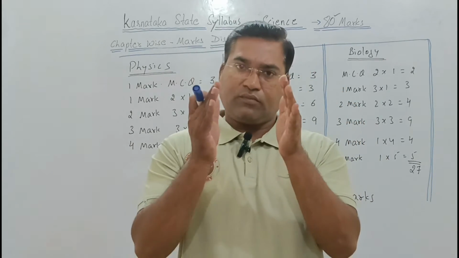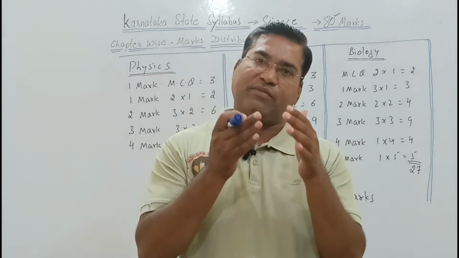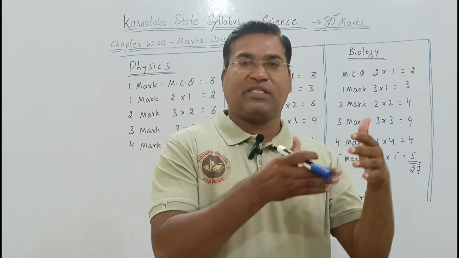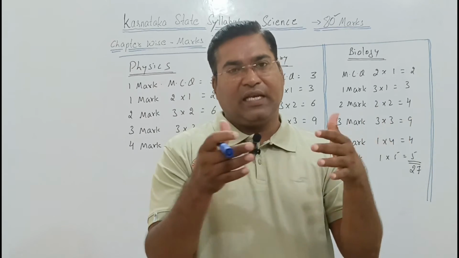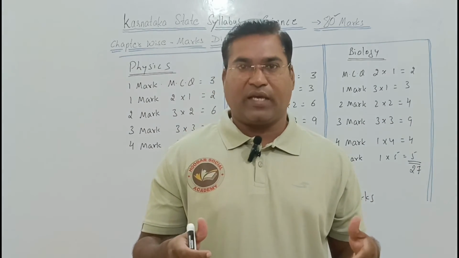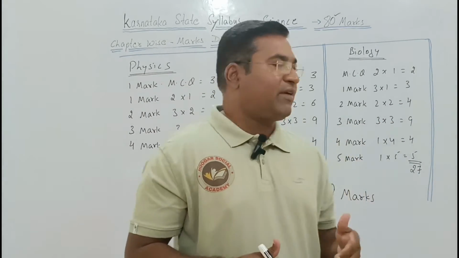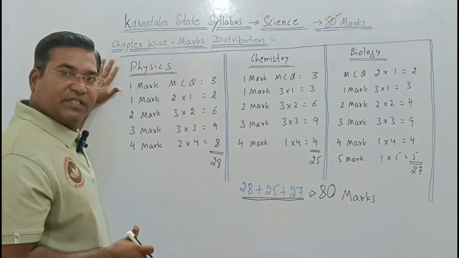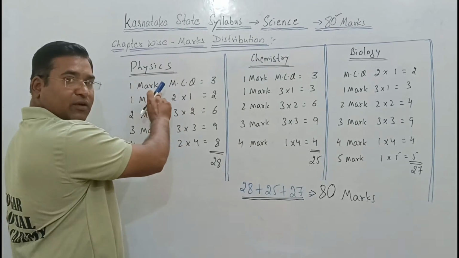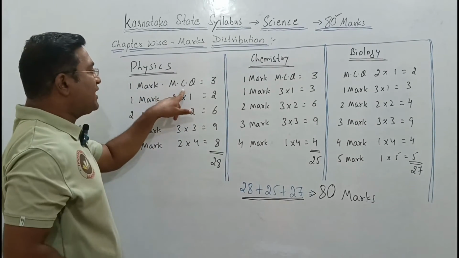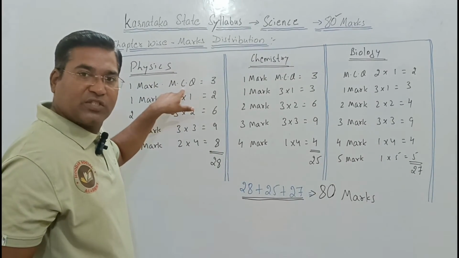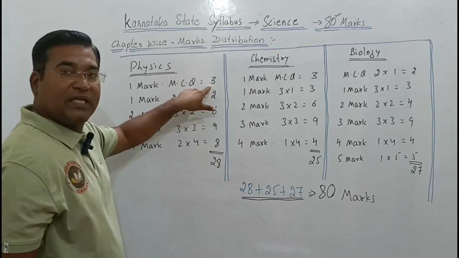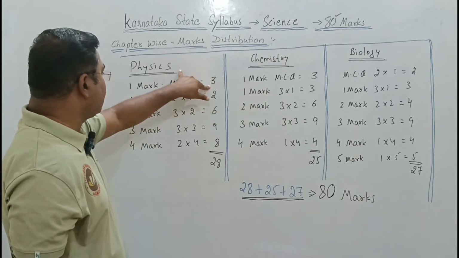According to that, how many questions will be asked as MCQ, 1 mark, 2 mark, 3 mark, 4 mark, from physics, in the same way chemistry, in the same way biology? Let us understand that. Now, from the physics part, we will get 1 mark MCQ. MCQ refers to multiple choice question. For the 1 mark MCQ, how many? 3 questions will be asked. So 3 MCQs will be there from physics.